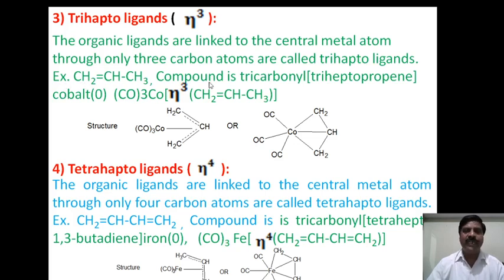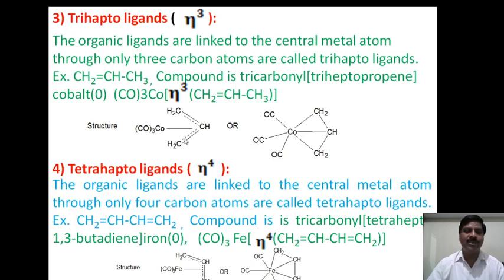propene, and the compound's IUPAC name is tricarbonyl trihaptopropene cobalt 0. Now, tricarbonyl cobalt eta to the power of 3 propene is the formula of this compound, and the other is the IUPAC name.